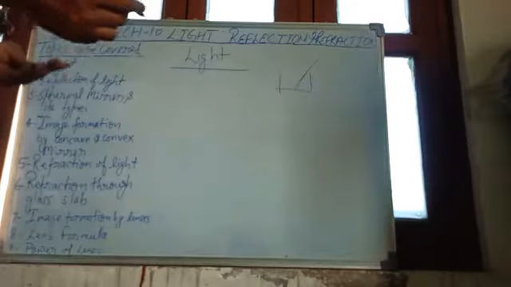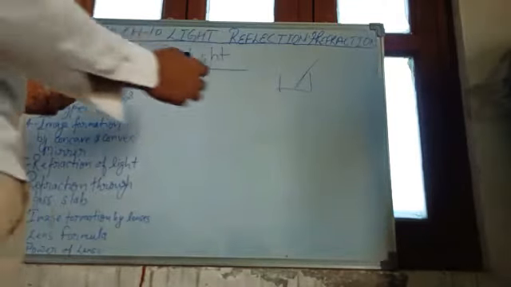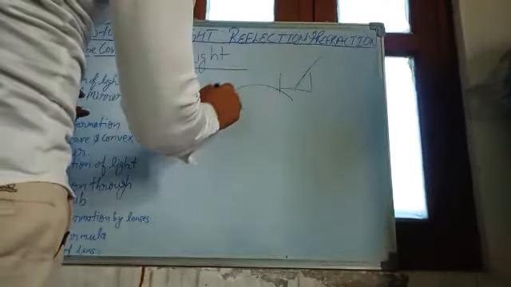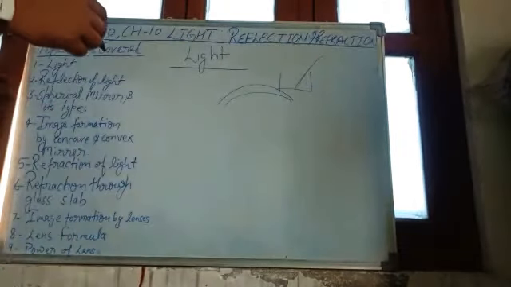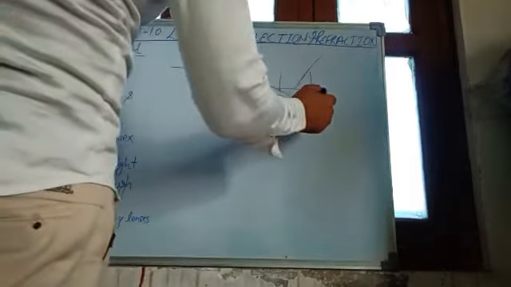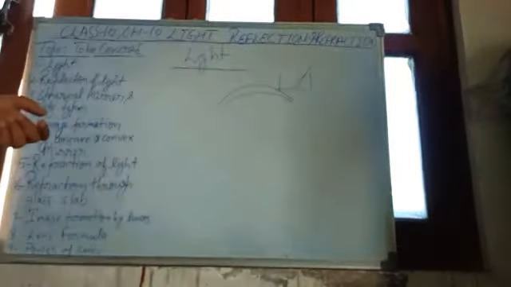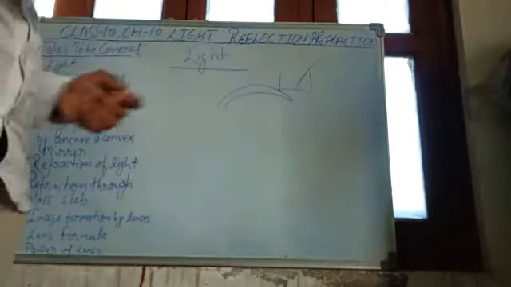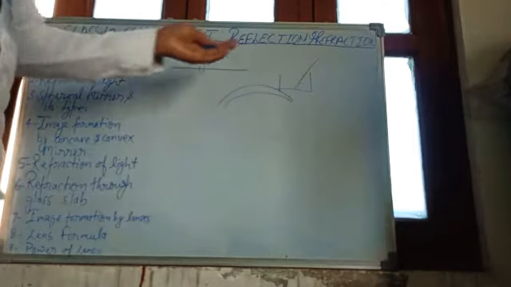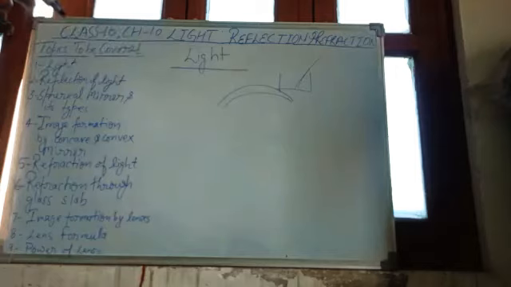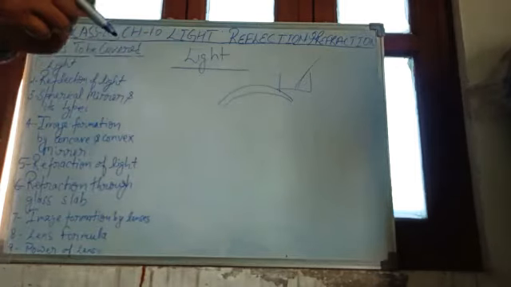Another phenomenon is the rainbow, which is also related to light. Some other phenomena, like refraction of light and reflection of light, we will discuss in this chapter. So just to know about the concept of these common phenomena, we are going to learn about light.